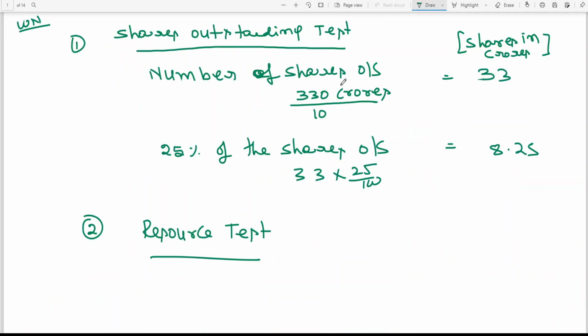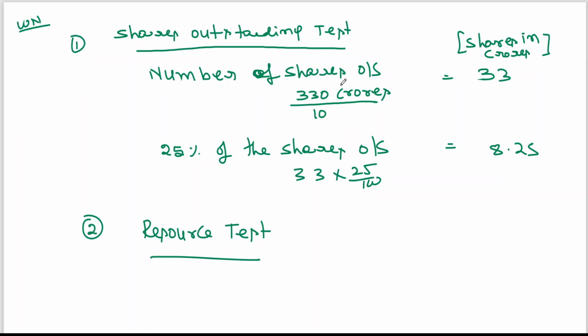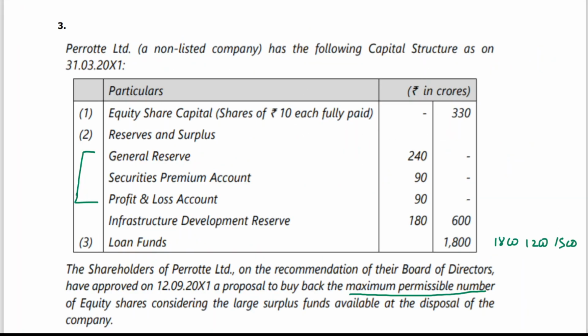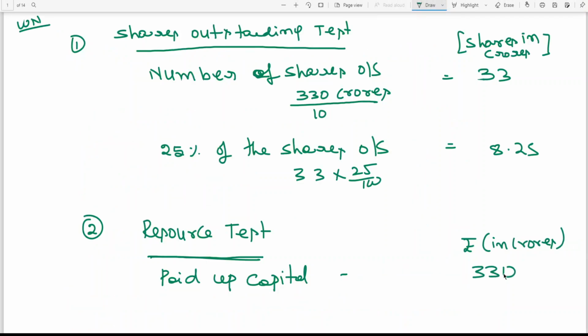For the resource test, what is it that I need? I need the information of shareholders funds. So what I am writing here: paid up capital. Here we got that information. Paid up capital is 330 crores. Then after that we have free reserves.